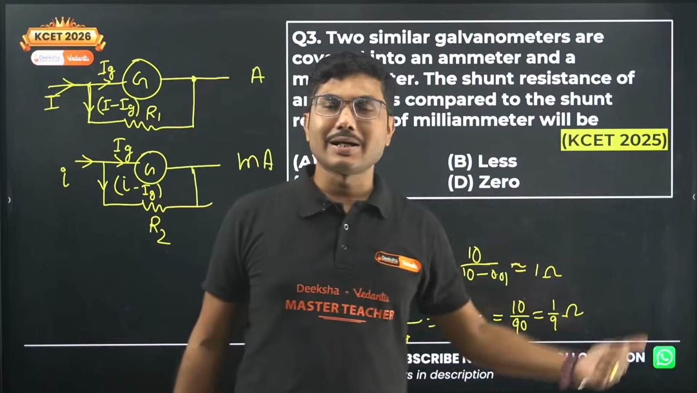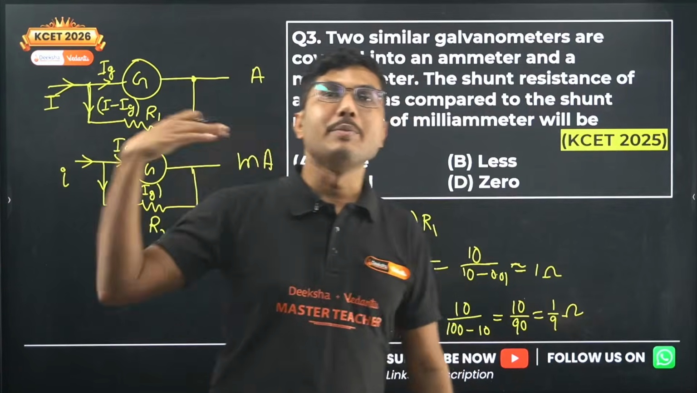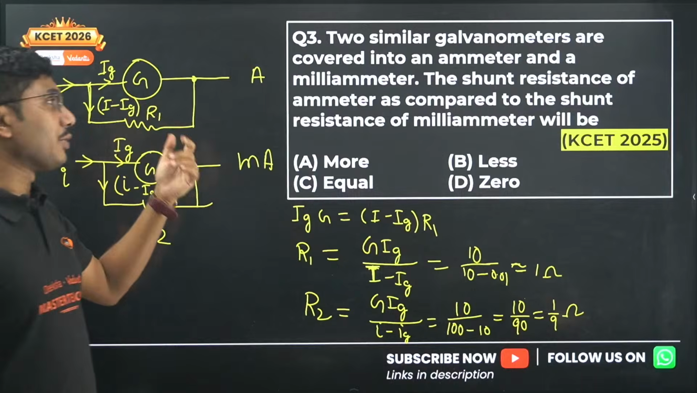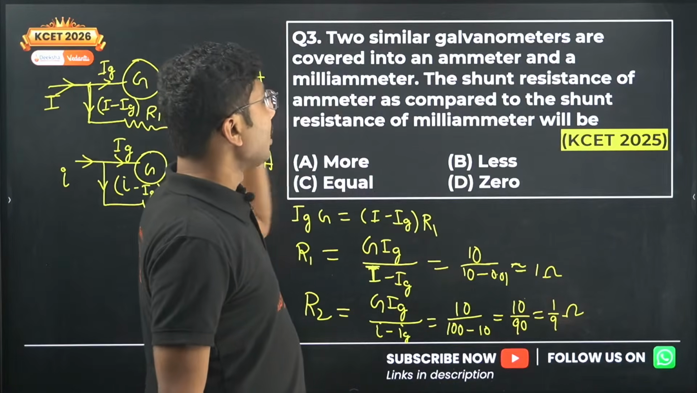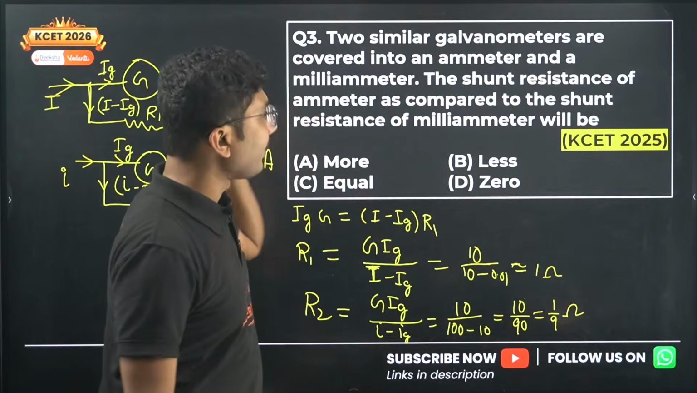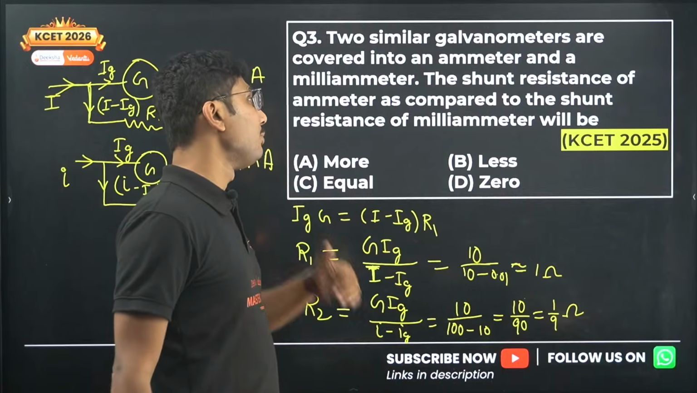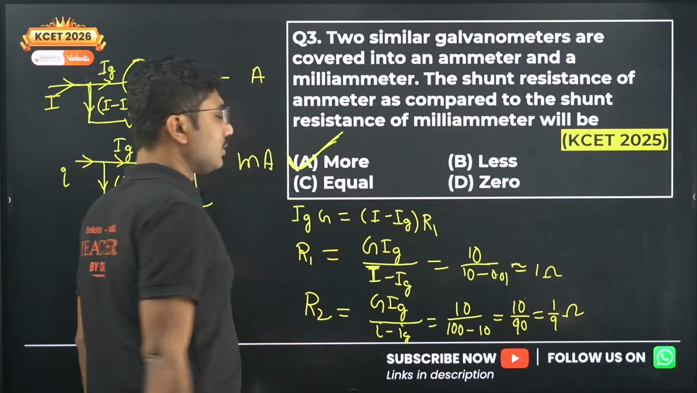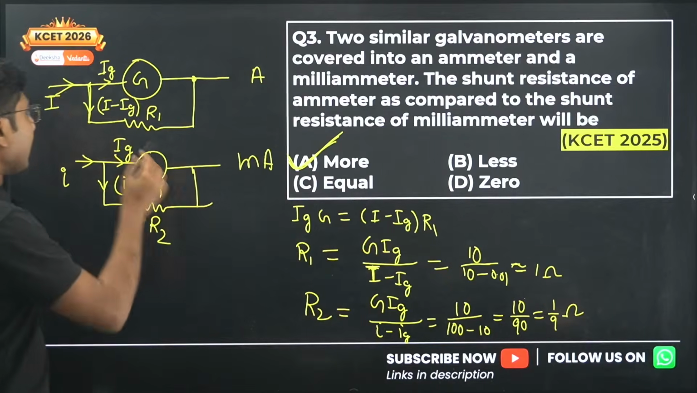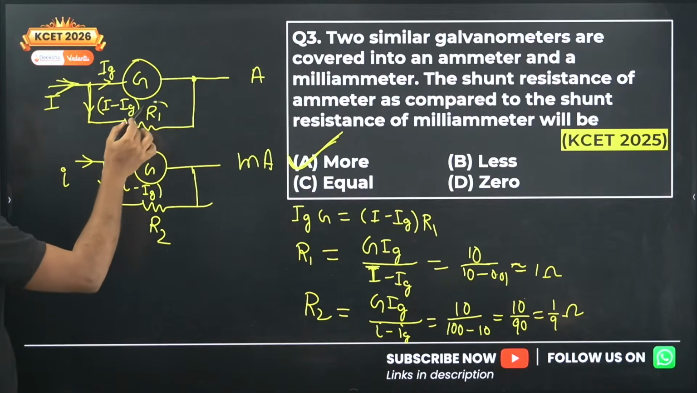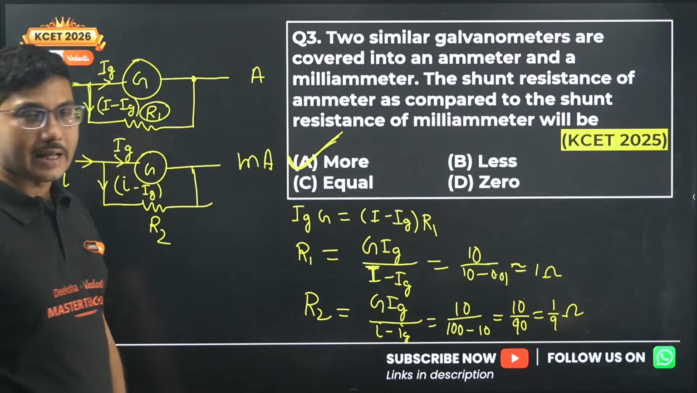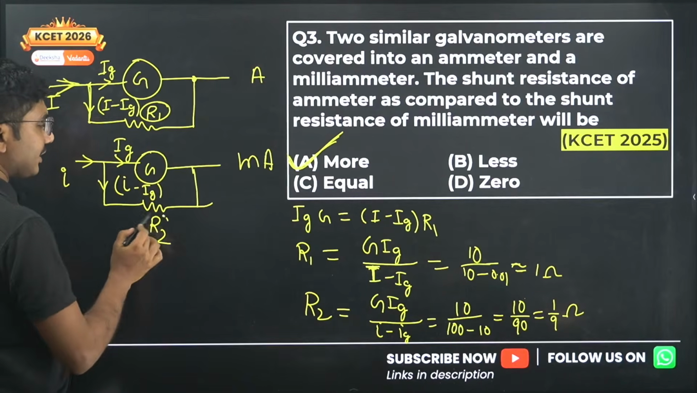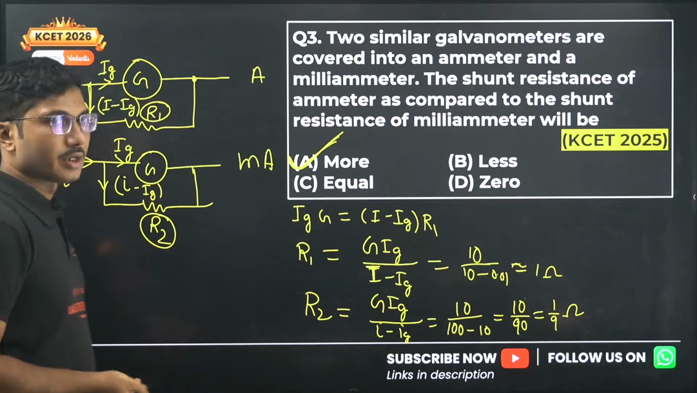Higher the current, the resistance required will be higher. Remember that higher the current that you are measuring, the shunt resistance required will be higher. So the shunt resistance of the ammeter compared to the shunt resistance of the milliammeter will be more. So remember this fact: higher the current that you are measuring, this resistance is getting higher as well. If you are measuring a smaller current for the same configuration, the resistance that you require is lower.